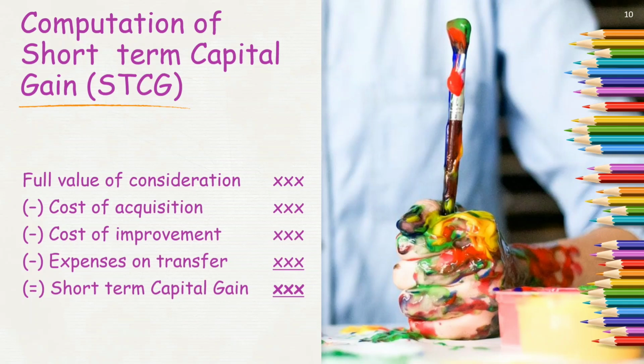When it is short term, it has to be computed like this. When it is long term, there is some addition to it. Let's see it afterwards. Right now, let us focus on short term capital gain computation. So I start with the first item, called full value of consideration. What is full value of consideration? It simply means whatever I have received on such transfer.